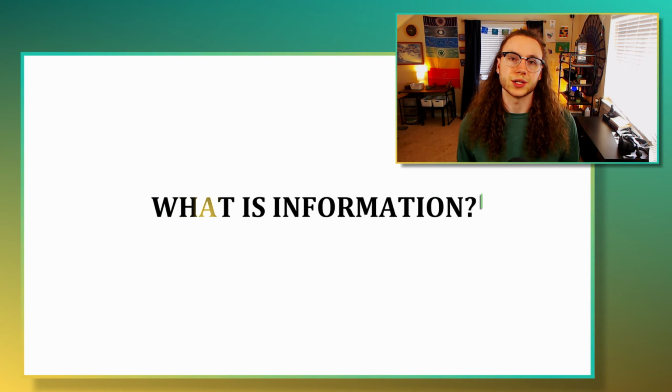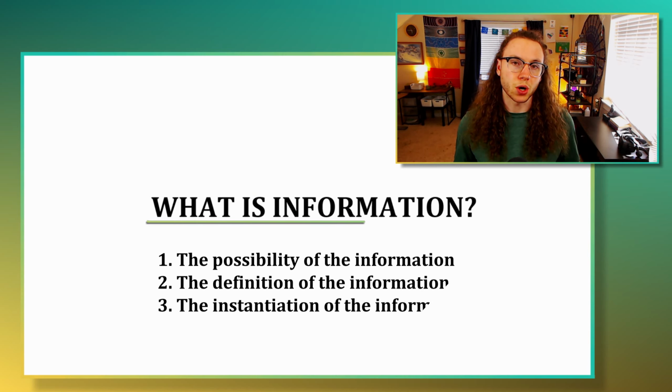So what is information? What is required for information to exist within our reality? From the perspective of my model, there are three necessary components or pieces of the category of information in order for it to exist. In a previous video, I used the metaphor of existence as being the domain of a function that is the knowing of the content or the range. This perspective makes it easier for us to understand how these three parts construct the category of information.